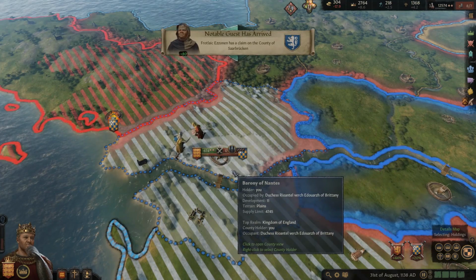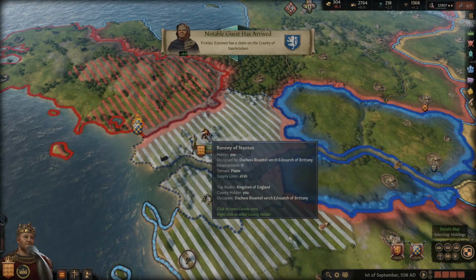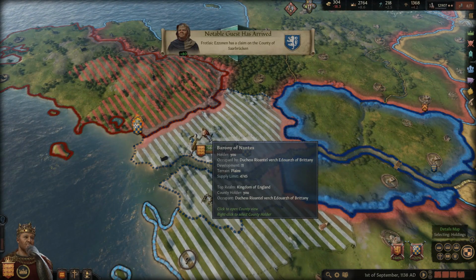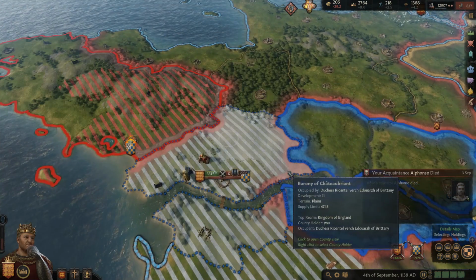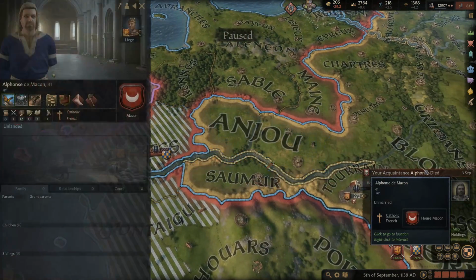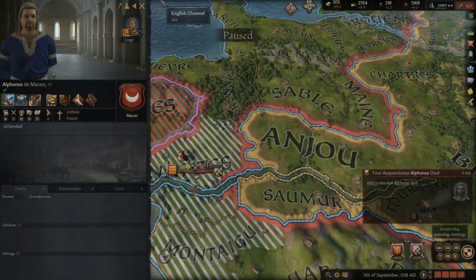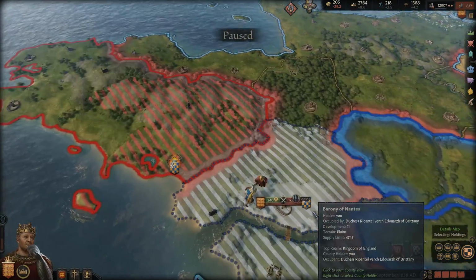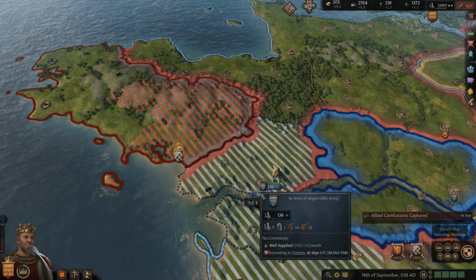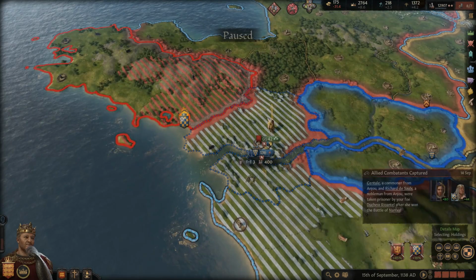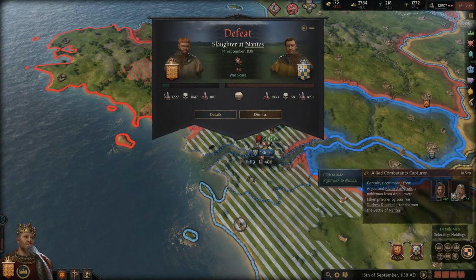And yeah, they should be able to win this battle. I don't know who is leading those. Hopefully not us. That would be bad. It was a very easy battle for them to get there. And Alphonse did die. All right, so yeah, we lost 2 of our knights. We'll have to see what happens in that battle there. And we did lose that.